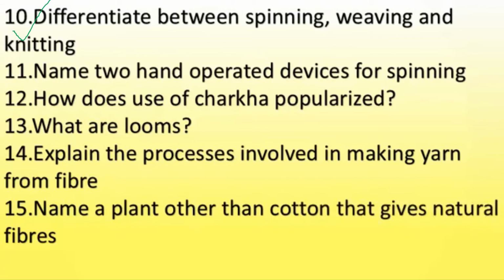That one is a simple device called takli, is actually a hand spindle, is also given in your textbook, as well as its image is also given in your textbook. So that is takli. Another hand operated device is charkha. Charkha is actually popularized by our father of our nation, Mahatma Gandhi. So these two hand operated devices are used for spinning, that is takli and charkha. Clear? Important.